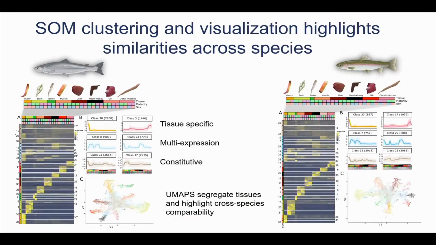In the body maps, we have a bit of a different scenario where the different tissues extend outwards and create their own specific cluster that has been colored by SOM, but the UMAP doesn't really know which gene belongs to what SOM. It just has its pattern of expression throughout development. But they are very good at separating the different SOMs together, which tells us that both SOM and UMAP are working well together. And again, this multi-expression class is observed in between each class. So if this is expressed, for example, in between liver and ova, something will probably be present here.